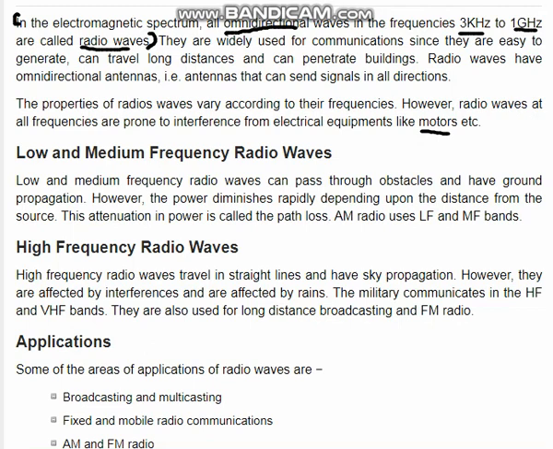That means radio waves are prone to interference: a motor produces electromagnetic waves, so it will also interfere with the signals. Low and medium frequency radio waves can pass through obstacles and have ground propagation. That is the part of ground propagation, medium wave ground propagation, or low wave ground propagation. However, the power diminishes rapidly depending upon the distance, that means how far the wave travels from the source. The attenuation in power is called path loss. That is the definition of path loss. What is known as path loss? The attenuation in power is called the path loss.